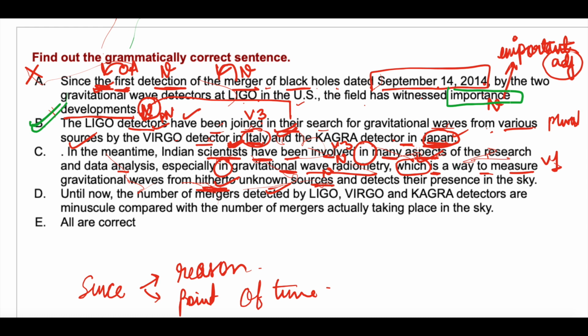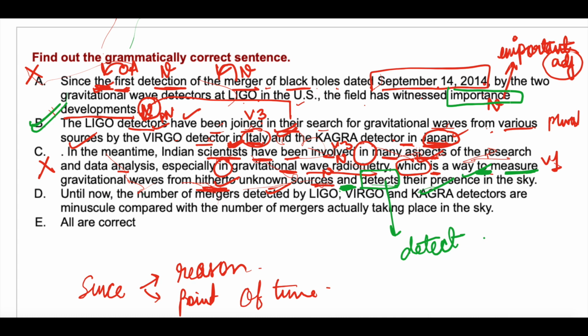Now look at this part. Here what do you have? 2. Here you have 2. 2 plus V1. So this verb should also be V1. Why? Because here you have and. With and you are connecting this part and this part. So both the parts should have the same construction. Okay. So instead of detects, detect should be used. Right. So this sentence is also incorrect.